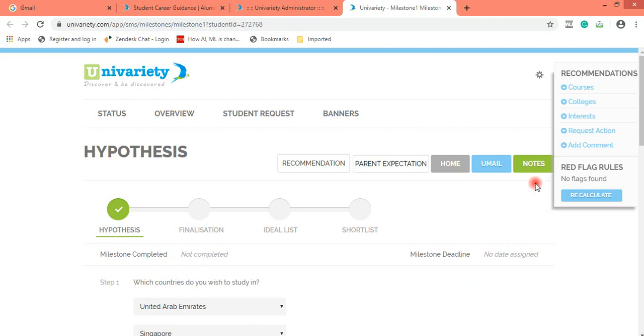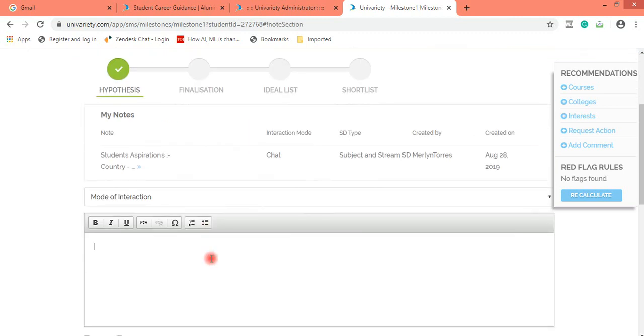So for example, if I am writing to the student, I am not supposed to give my individual email ID.